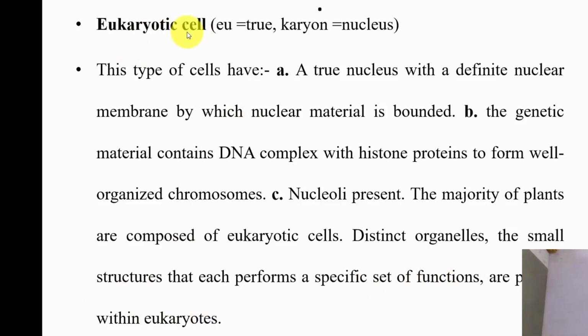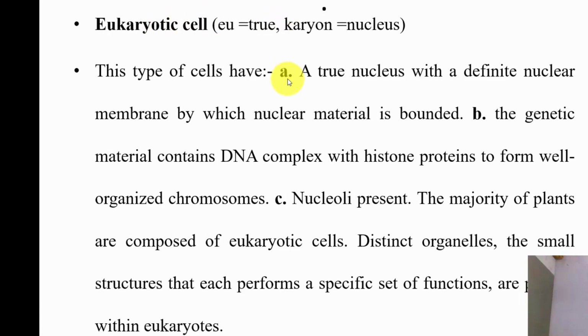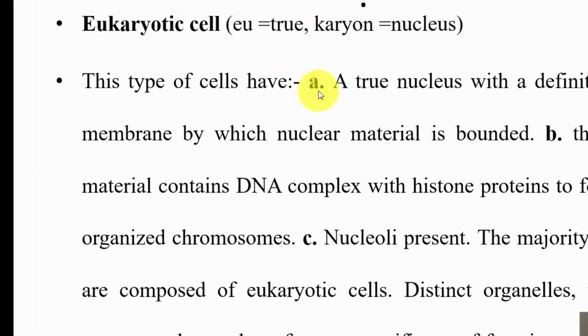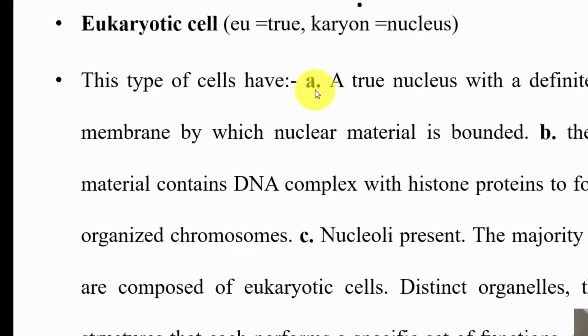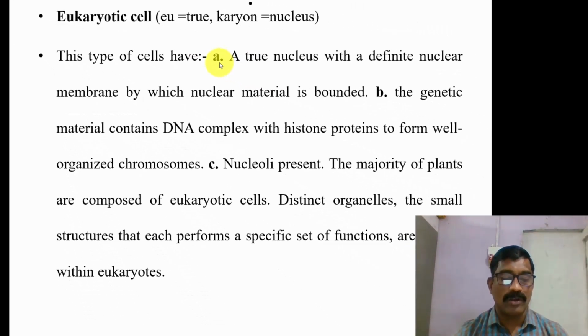So the majority of eukaryotic cells are present in higher plants, like angiosperms, which show eukaryotic cells. As far as comparison of prokaryotic and eukaryotic cells is concerned, prokaryotic cells show 1 to 10 micrometer cell size, and they are unicellular. Eukaryotic cells, like plants, protists, and fungi, show 5 to 100 micrometer cell size and